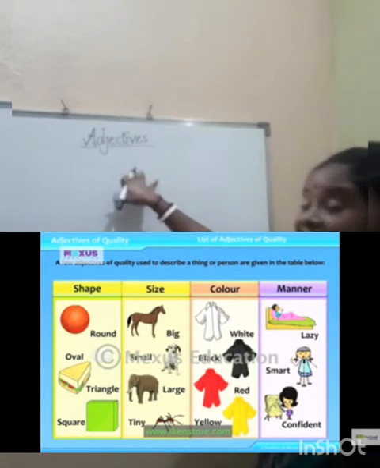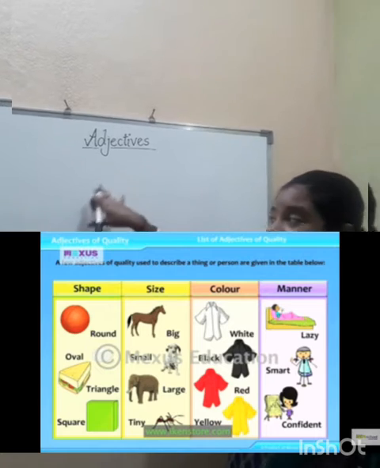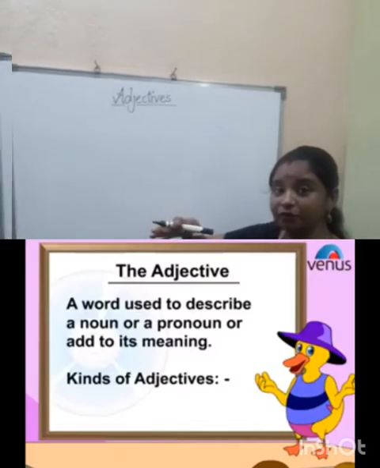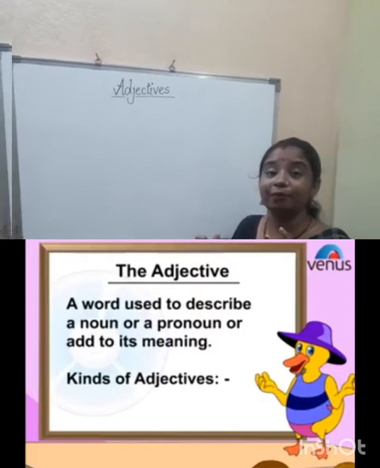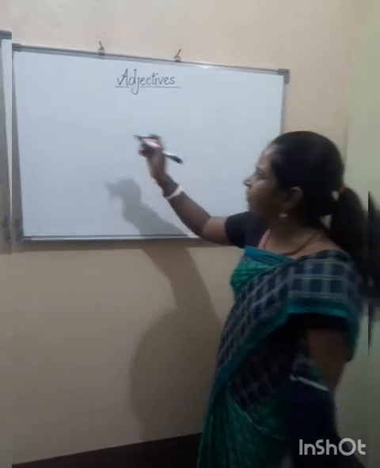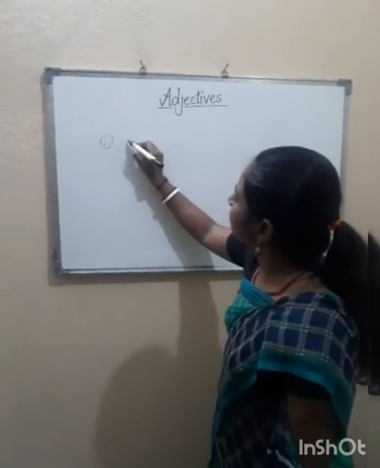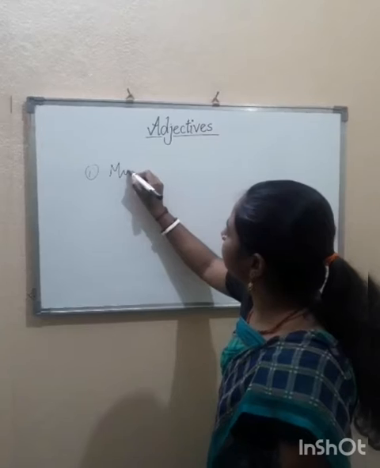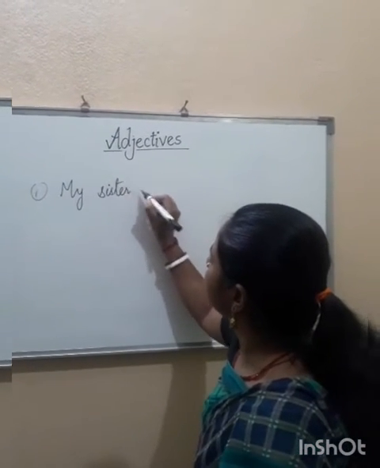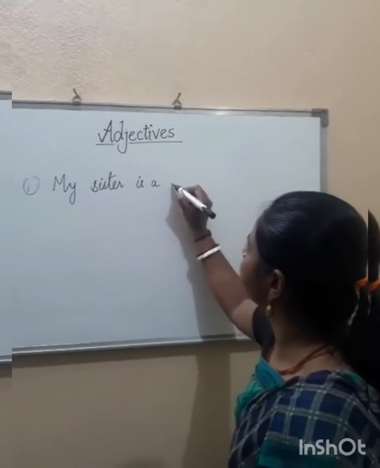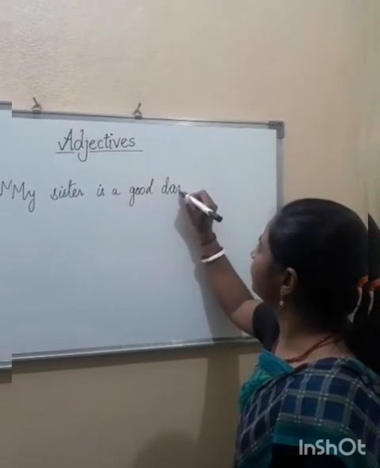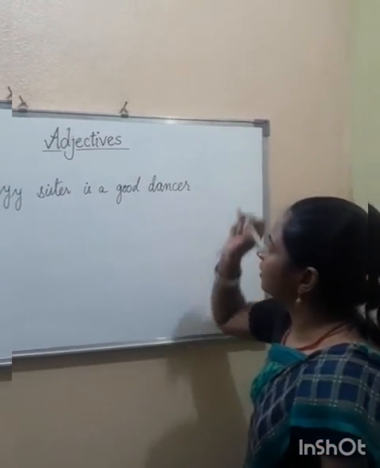Okay, adjectives are describing words. I am not writing the definition here, as I already told you that these are the describing words, or you can also say that they modify noun or pronoun. Okay, so some of the examples, have a look here. My sister is a good dancer. My sister is a good dancer.